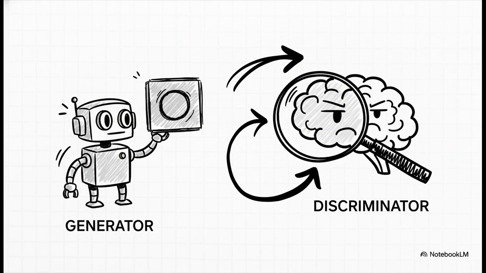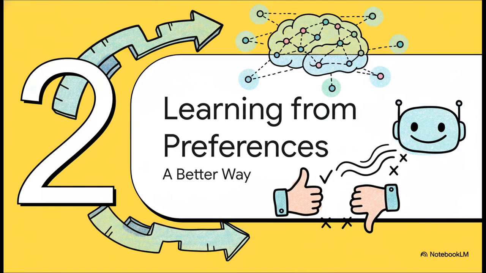This whole thing creates a kind of cat and mouse game. You've got the main AI, let's call it the generator, that's always trying to find new ways to fool the judge AI, which we can call the discriminator. And this constant back and forth, this adversarial process, is actually the core idea behind a really famous AI setup called a GAN, or a Generative Adversarial Network. Okay, so teaching by example has a pretty major flaw.